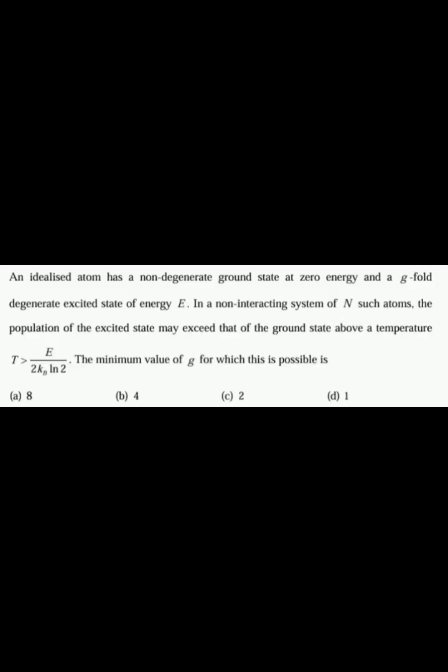Next question is, an idealized atom has a non-degenerate ground state at 0 energy and a G-fold degenerate excited state of energy E. In a non-interacting system of n such atoms, the population of excited state may exceed that of the ground state above a temperature T greater than E divided by 2 kb ln2. The minimum value of G for which this is possible is dash.